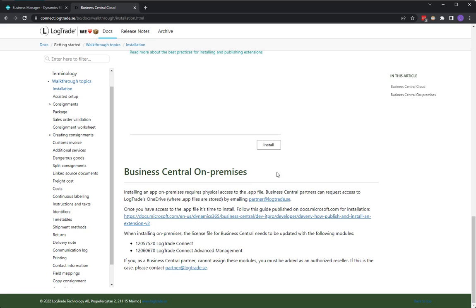If you are on Prem, you will have to use PowerShell to install the app, and you need to update your license file, and your Business Central partner will help you with this.